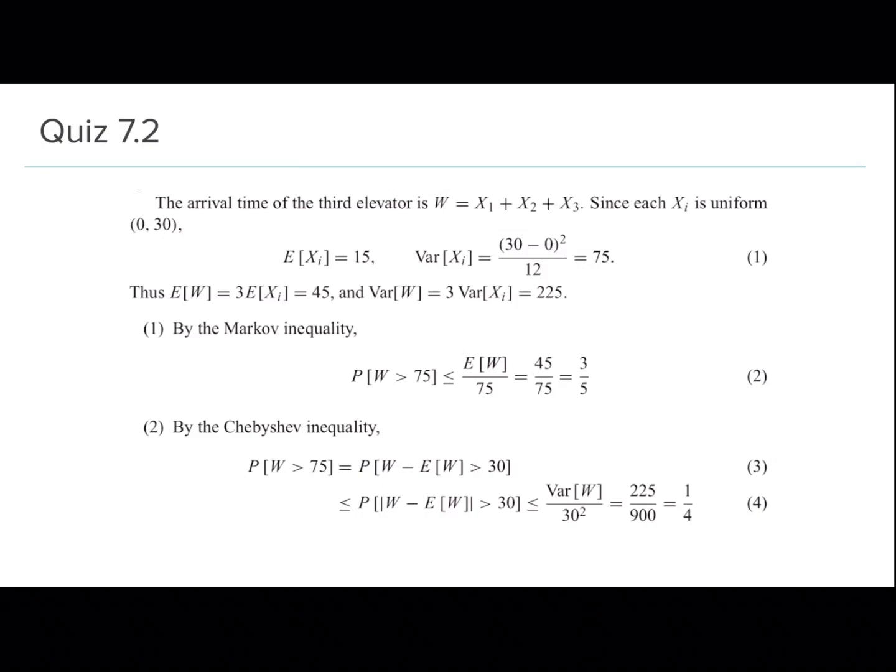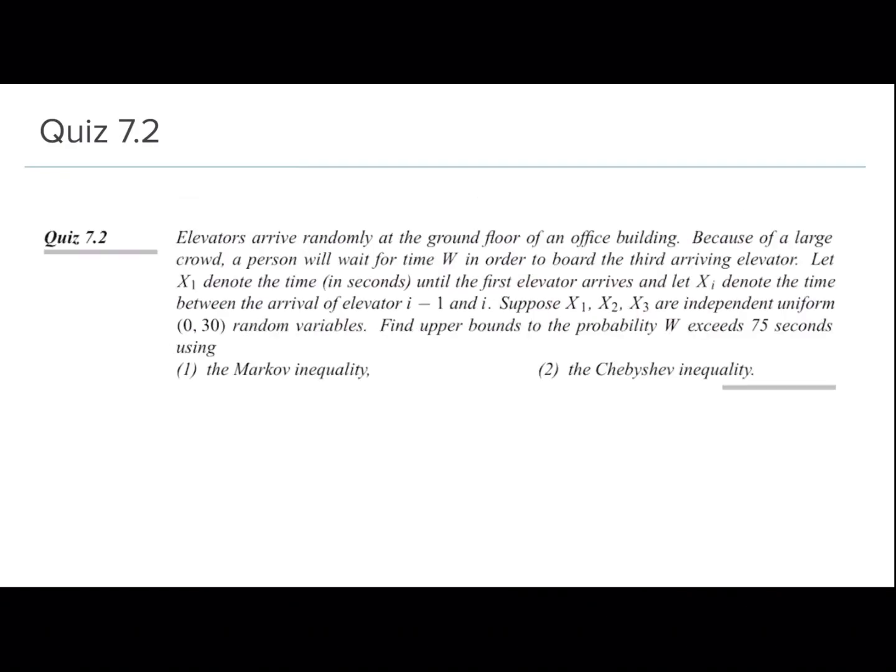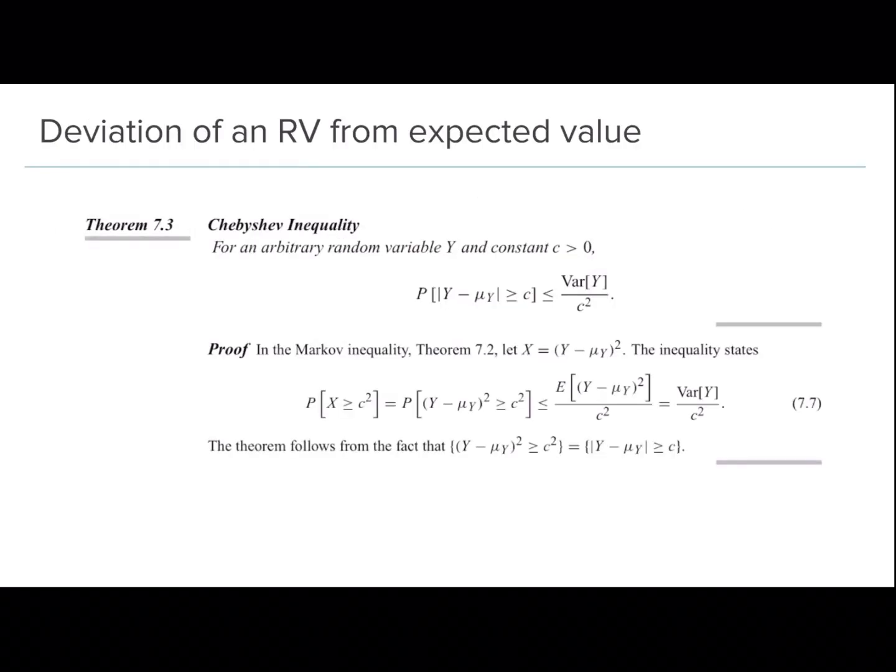Right, so for the second part, we have to find the probability that W is greater than or equal to 75 by using the Chebyshev inequality. Now, just to recap, what the Chebyshev inequality says is that the probability that mod of Y minus mu Y greater than or equal to c is less than or equal to variance of Y over c square. And what we're supposed to find is the probability that W is greater than or equal to 75, right?